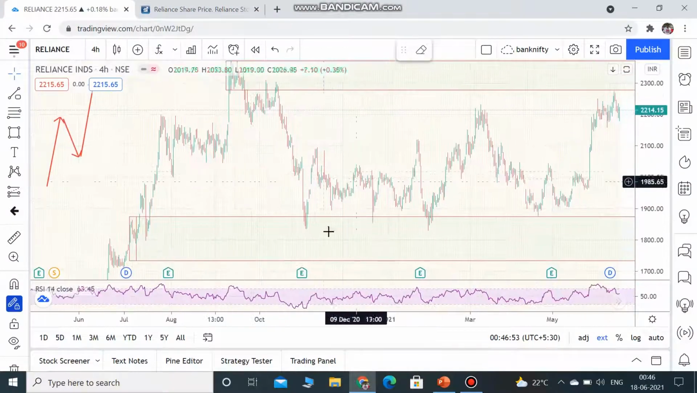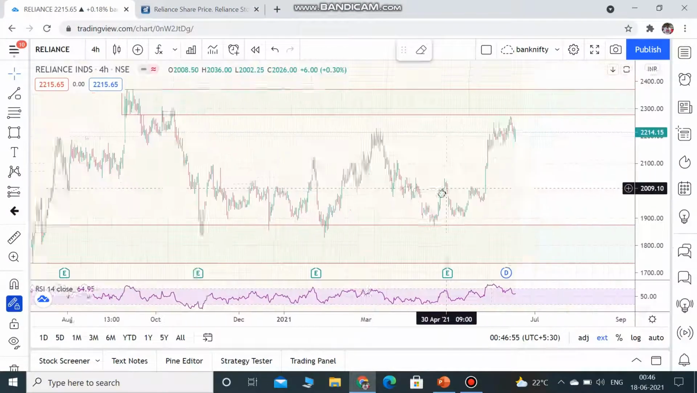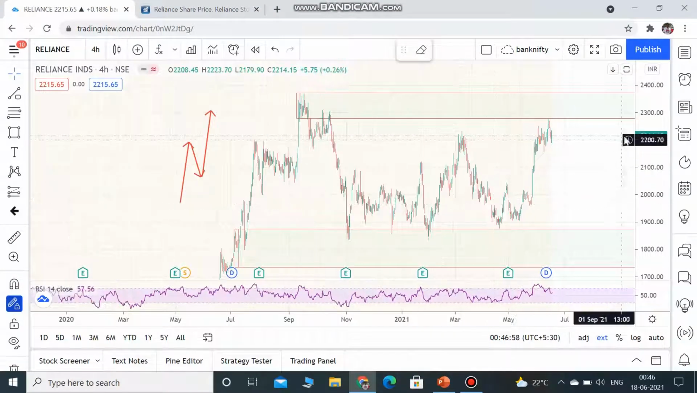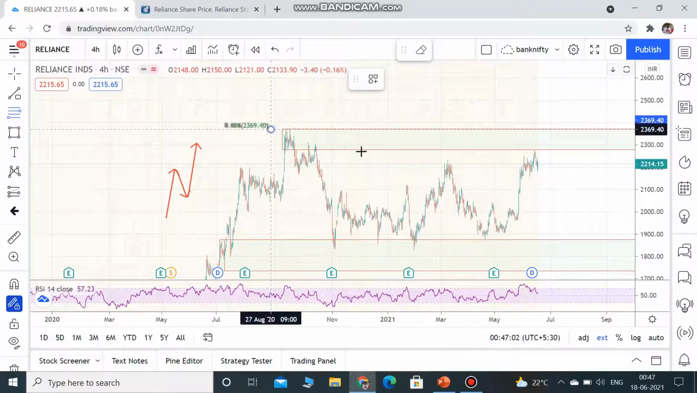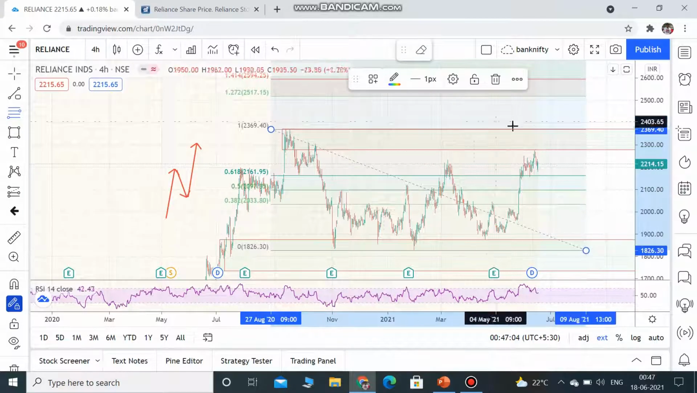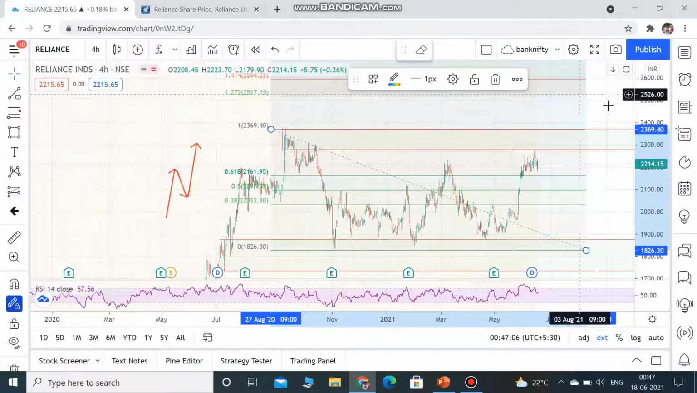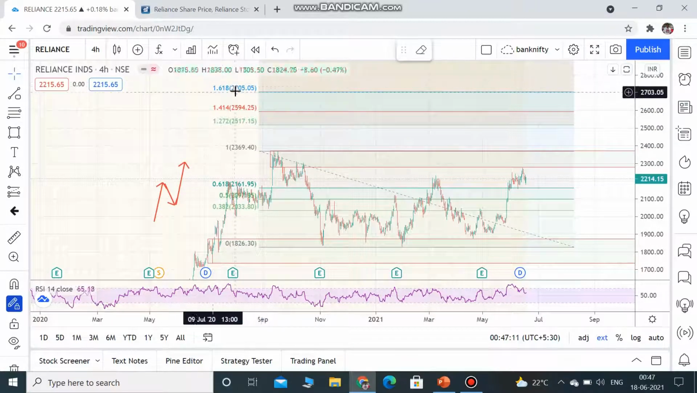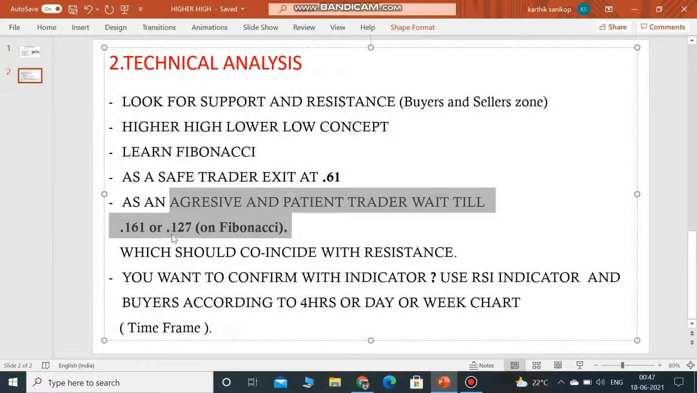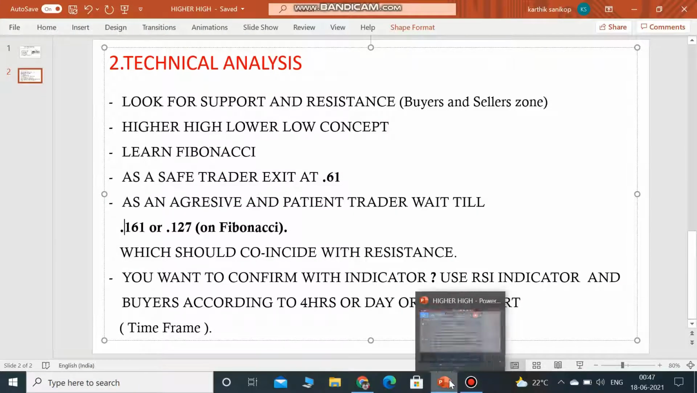So what do I do? Assume I buy it till here. Where do I exit? The stock is still going on and you can expect it till here. Where do you expect? At least till 1.27 or 1.61. Okay, I've mentioned here that 1.27 or 1.61.